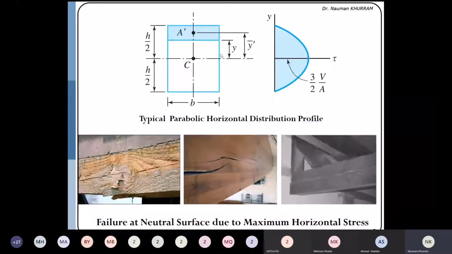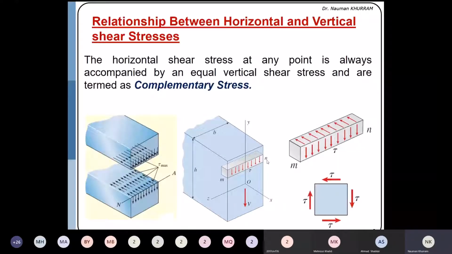It means that the elements near the neutral axis are subjected to larger shear stresses, and the elements closer to the extreme edges are subjected to lesser shear stresses. It means that their complementary stress component at any layer will also have a different magnitude. However, if you sum up the magnitude of all the vertical or complementary stresses, that will be equal to V. It means that the vertical shear stress along the cross section does not have the same magnitude.